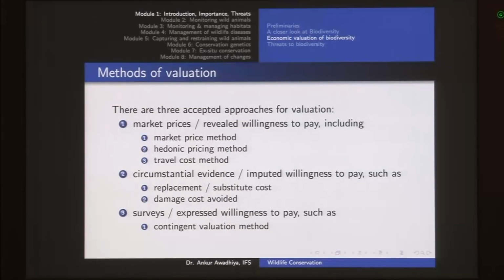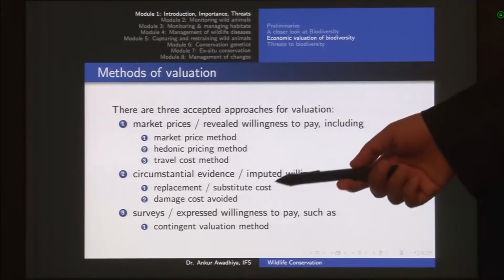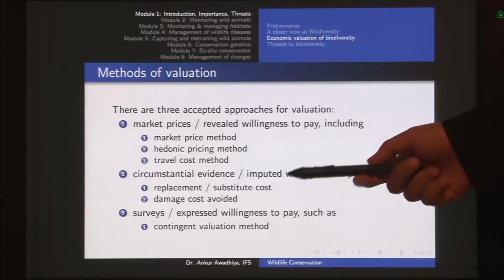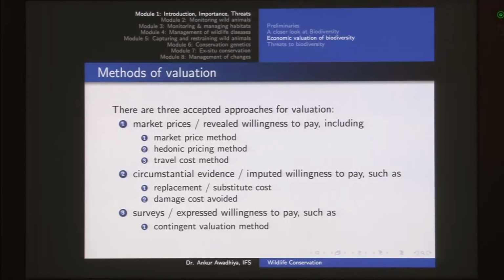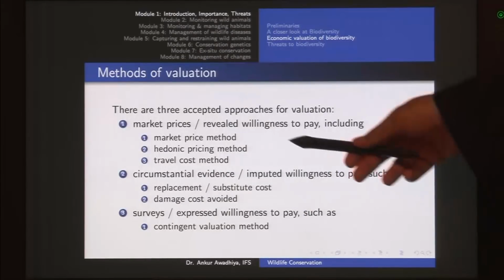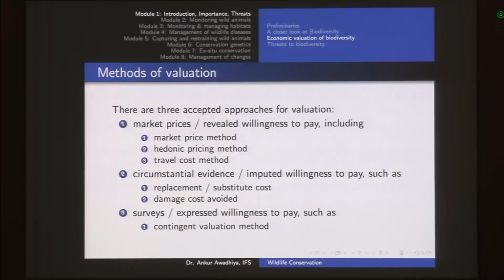Now in this case you should go through the examples once again. So for instance, in the case of a tsunami barrier, when we talk about replacing mangroves with artificial tsunami barriers, we are talking about replacement cost. When we talk about the damage that is avoided because of our mangroves, we are talking about the damage cost avoided method. Similarly, when we talk about people coming to a protected area, we are computing the travel cost method, and so on. So these examples become important.